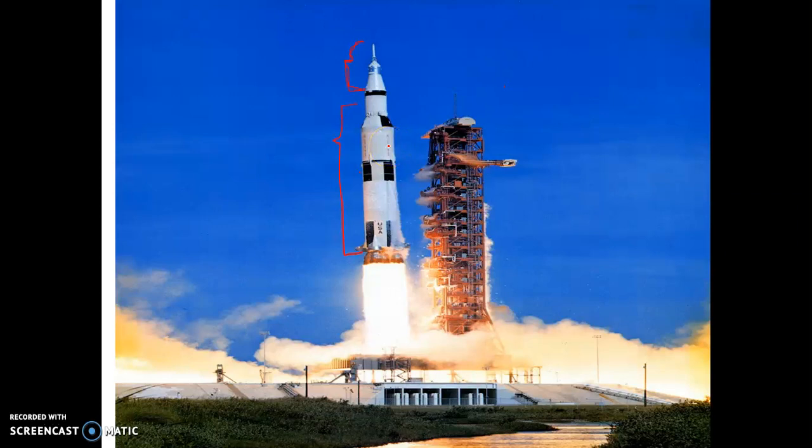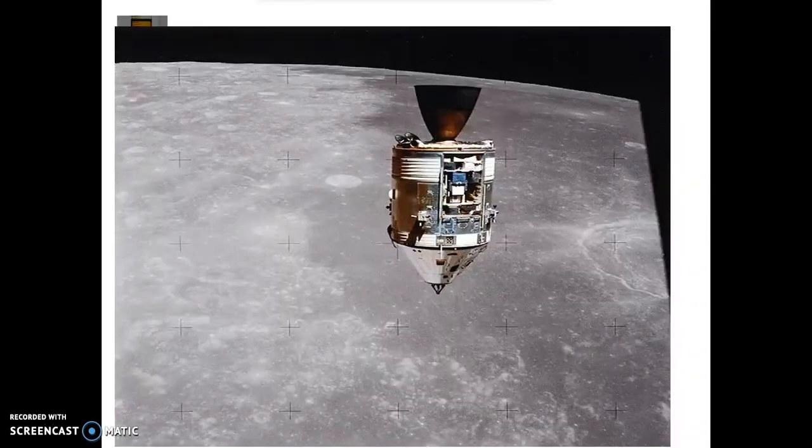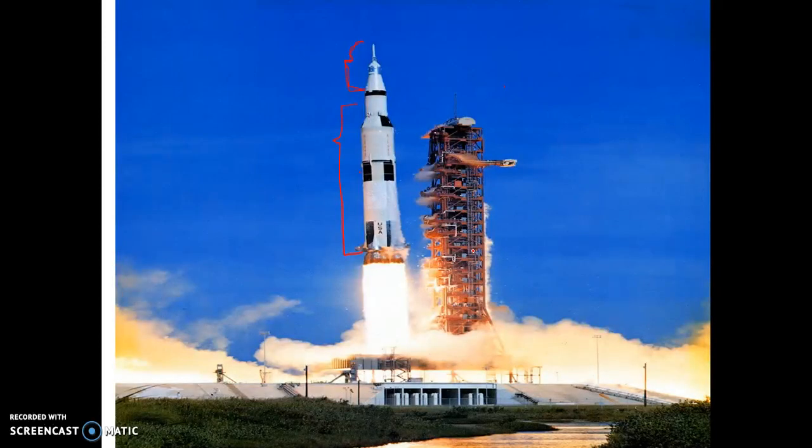And how it looks, let's look at another picture. So this is the small part, a triangular part, which landed on the moon and it returned to Earth. And there were 2 astronauts in there. So this is the only small structure of Apollo 15, which landed on the moon and came back to Earth. So we are going to learn about the laws of motion.